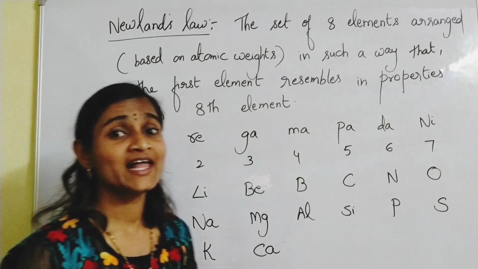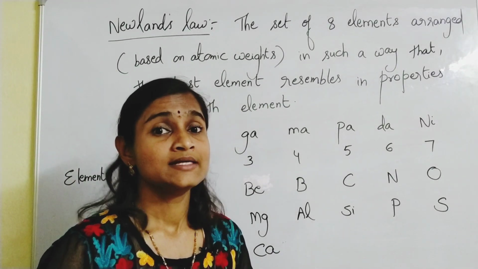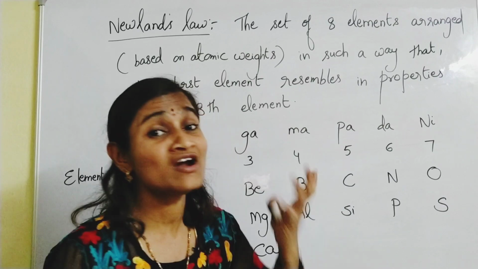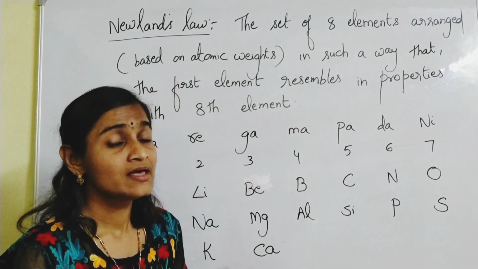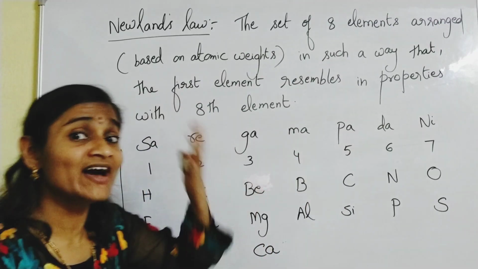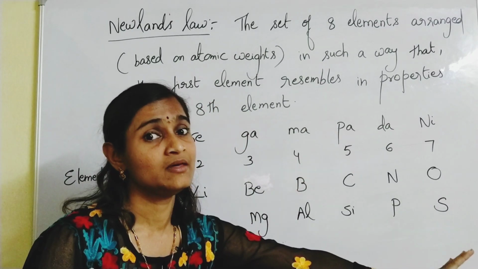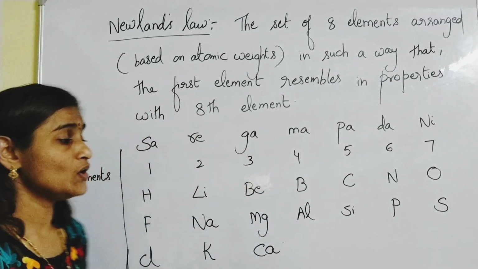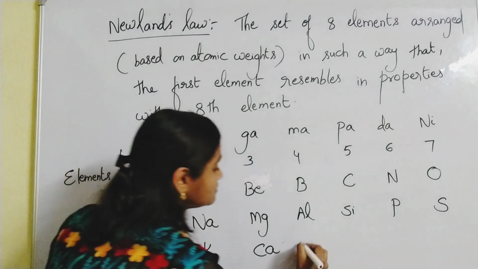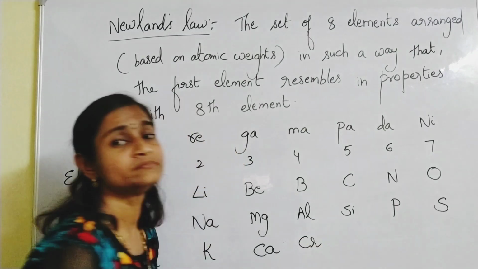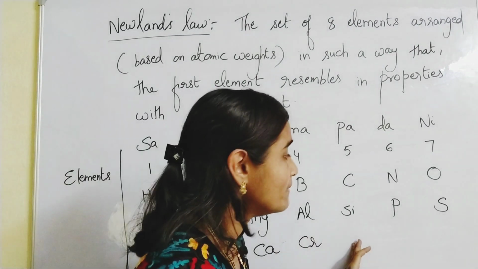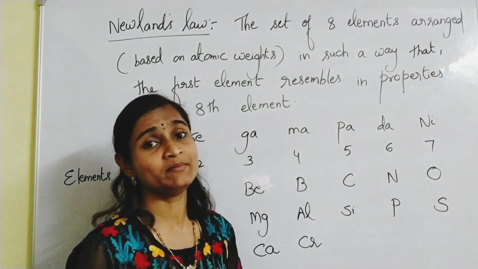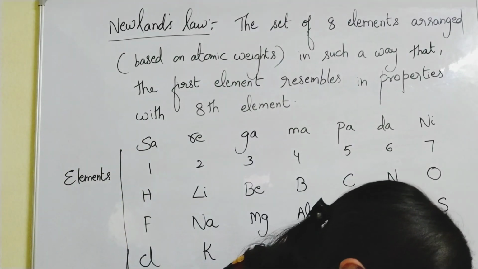After calcium, actually, you all know scandium will come, but scandium was not discovered. So what was the element available at that time? He arranged them based on atomic weights. So after calcium he arranged chromium, then manganese. Manganese was available at that time. Iron was available at that time.